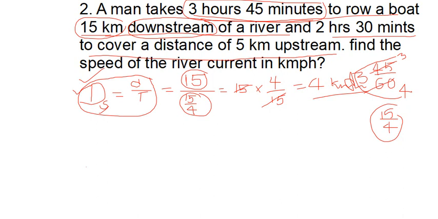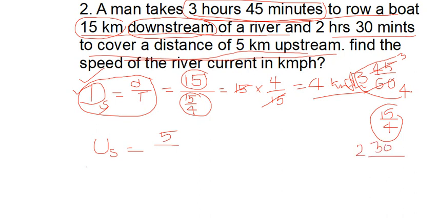Similarly, they gave the upstream data, distance and time. Distance is how much? The same distance of 5 kilometers. Okay, they gave only 5 kilometers. Yes, now here distance is 5 kilometers by time, which is how much? 2 hours 30 minutes. How to write 2 hours 30 minutes? 230 by 60.